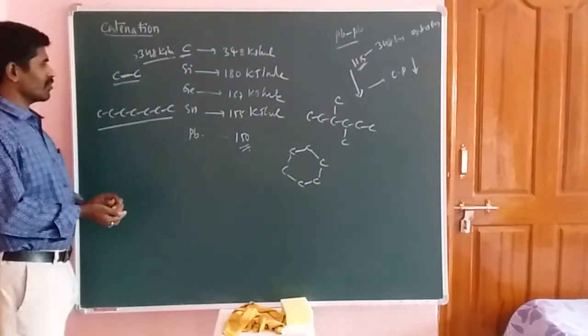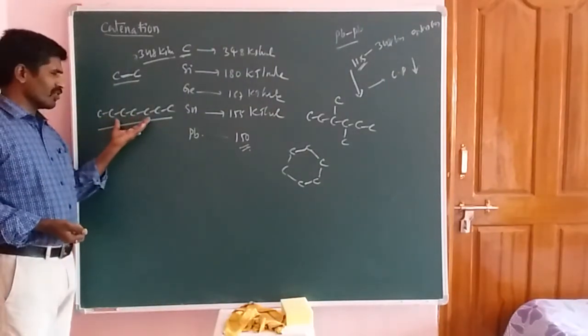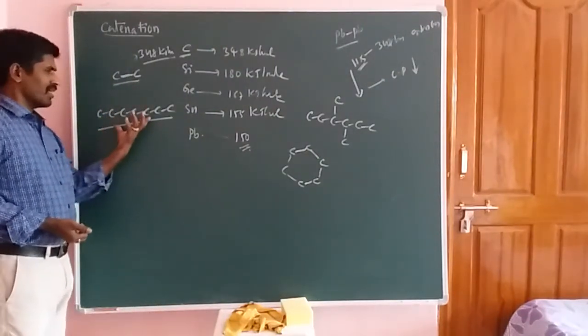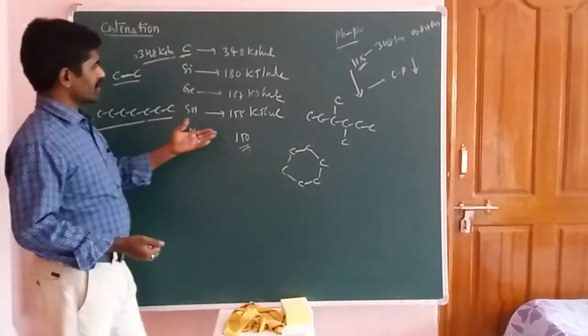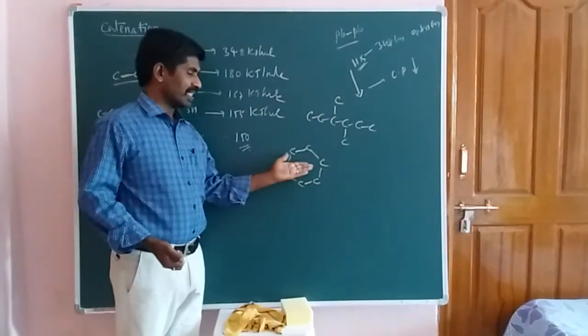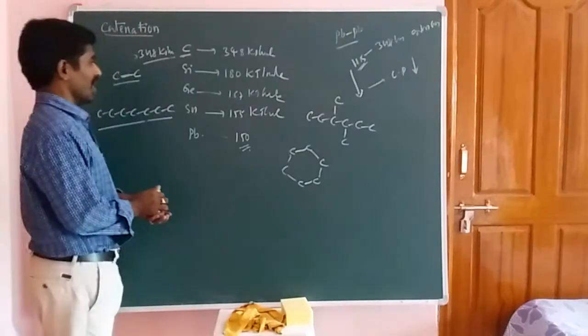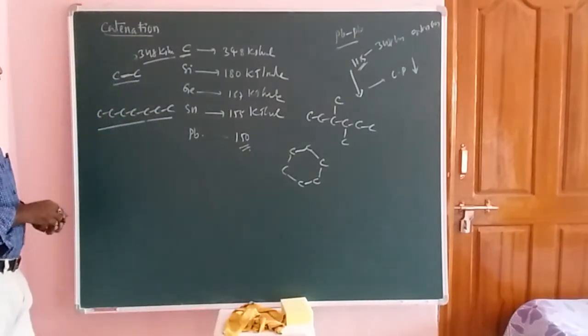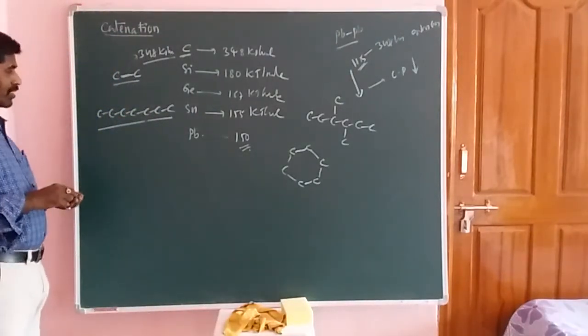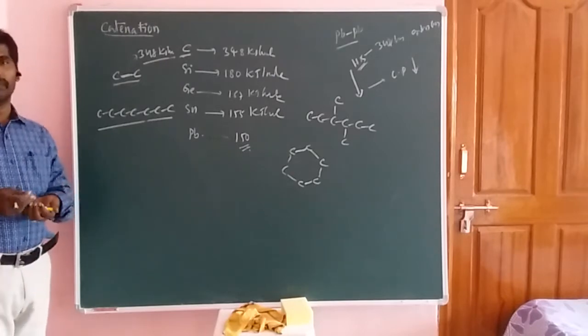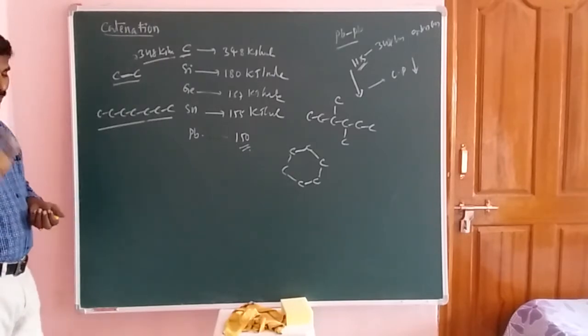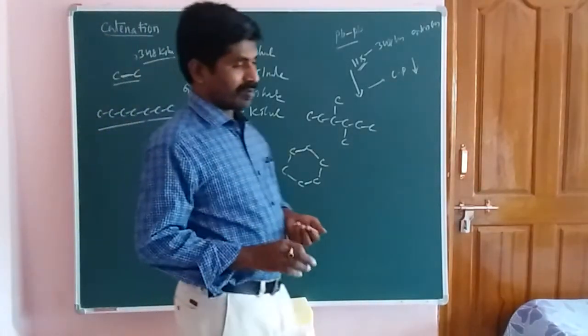Due to the catenation property, carbon is able to produce longer chains, branched chains, and cyclic compounds, and it is able to form multiple bonds, that means double bond containing compounds and triple bond containing compounds. So this is the phenomenon of the catenation property.